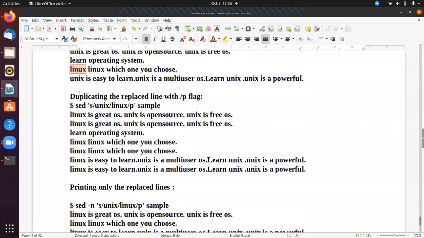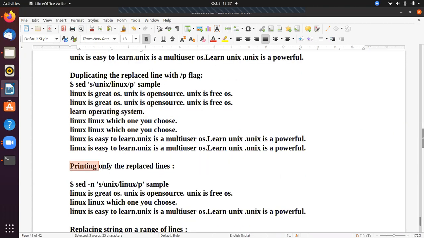And duplicating the replaced line with the /p flag. So /p means if you are giving the /p, then it is going to print twice. If there is a modification, so in this there is a Unix, it is substituted, so it displays twice. Coming to the second line, learn operating system, it displays only one time. Why? Because there is no substitution, so it is displayed only one time.